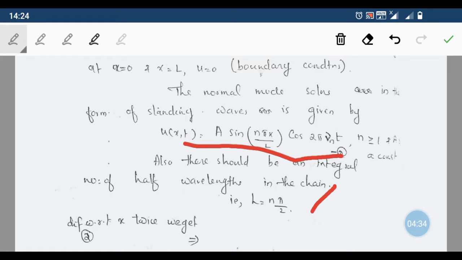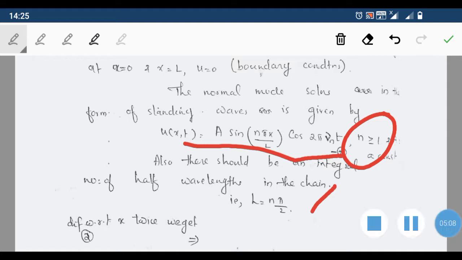The expression for displacement is a sin n pi x by L into cos of 2 pi nu n t, and another condition is that the length should be an integral multiple of half wavelengths, that is L equal to n lambda by 2, the number of half wavelengths in the chain. Then the other condition is n is greater than or equal to 1. Only positive values are allowed for n.